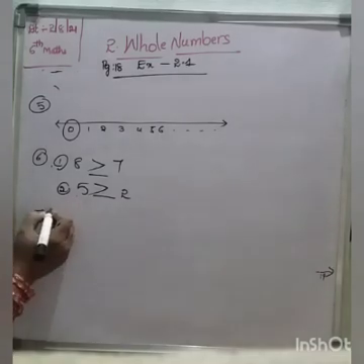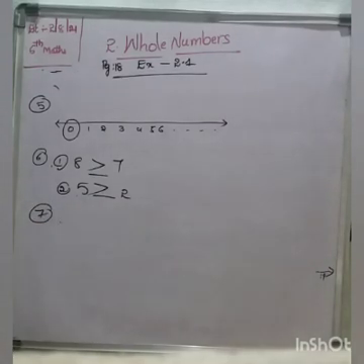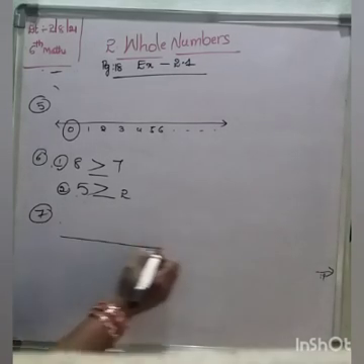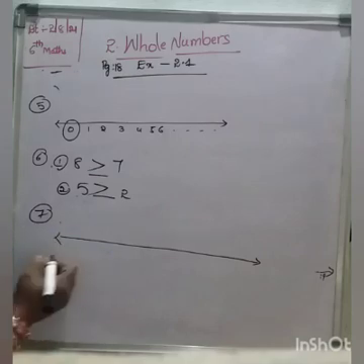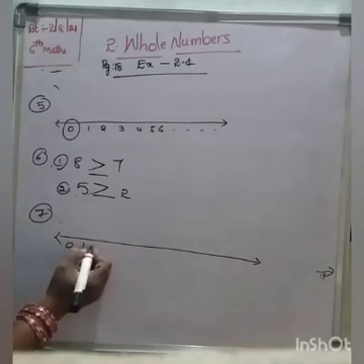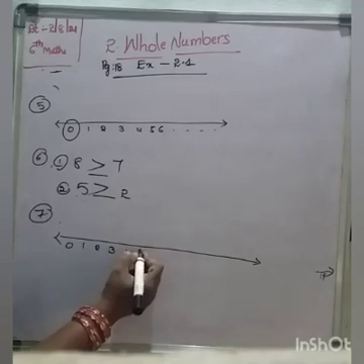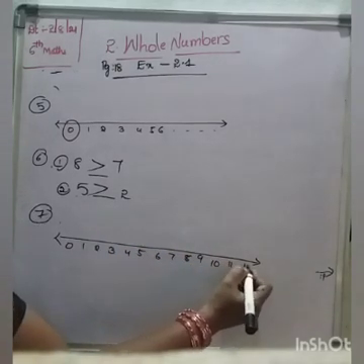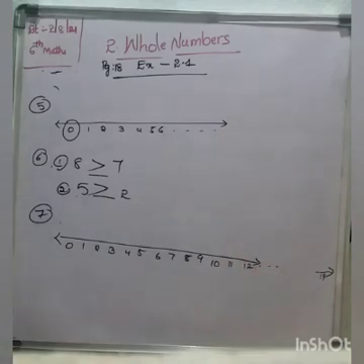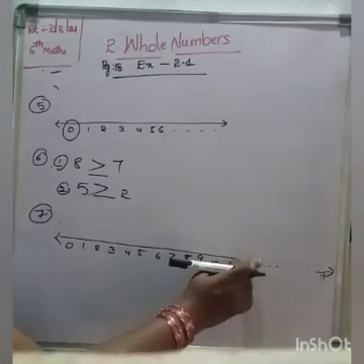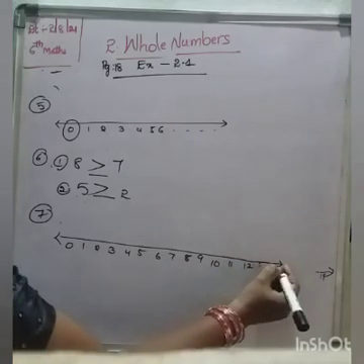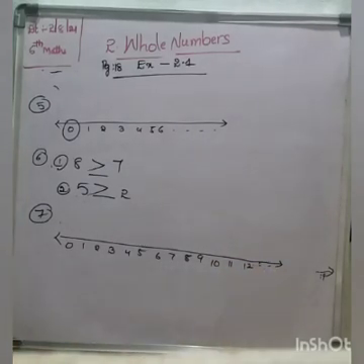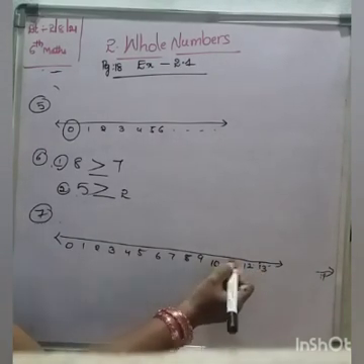Seventh one, place the successor of 11 and predecessor of 5 on the number line. 0, 1, 2, 3, 4, 5, 6, 7, 8, 9, 10, 11, 12, and so on. They are asking the successor of and predecessor of two numbers. Successor of 11 means what? The next number.